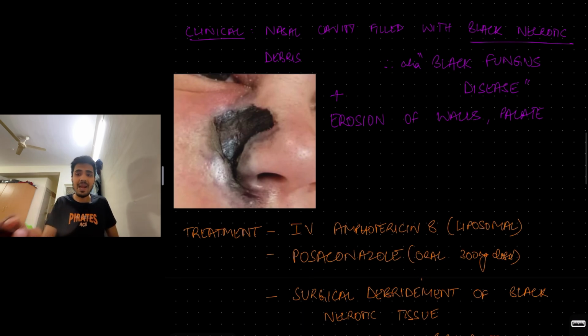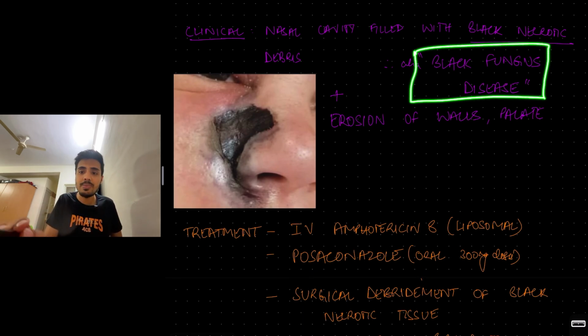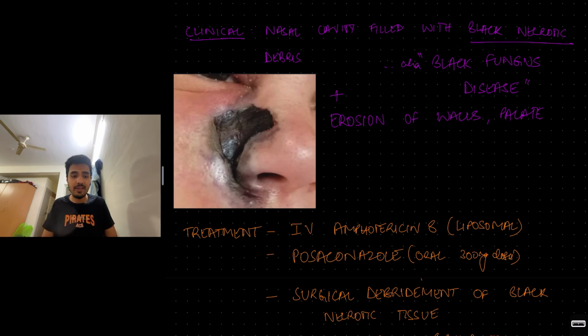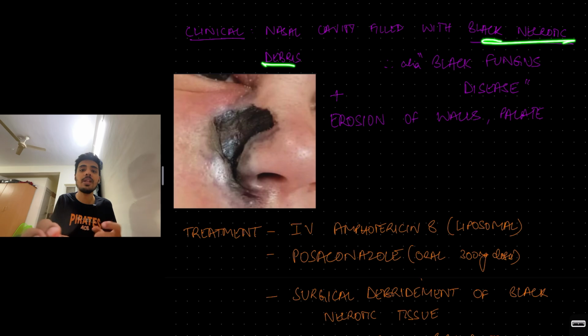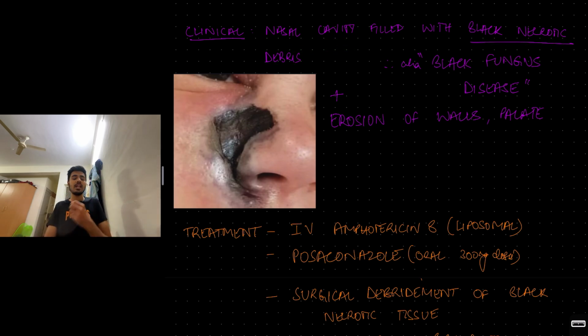It is known as black fungus disease. Why is it known as black fungus disease? It is known as black fungus disease because of the black necrotic debris that fills up the nasal cavity. The nasal cavity has a lot of this black fungal necrotic debris. Along with that, as I said, it is rapidly invasive and spreading. So it causes excessive tissue destruction. It causes erosion of the surrounding walls and the palate. So those are the clinical findings.